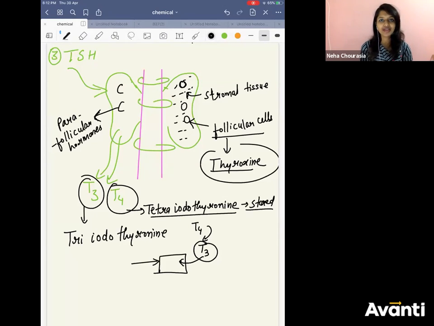Thyroid hormones help in increasing our BMR. So always remember T4 form is the stored form and T3 is the active form. Anyone knows why T3 is the active form and why not T4?